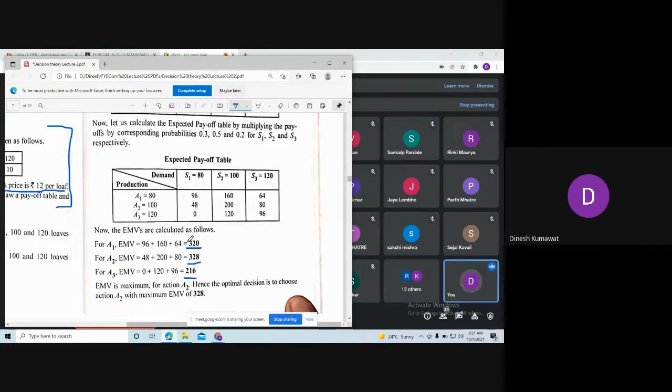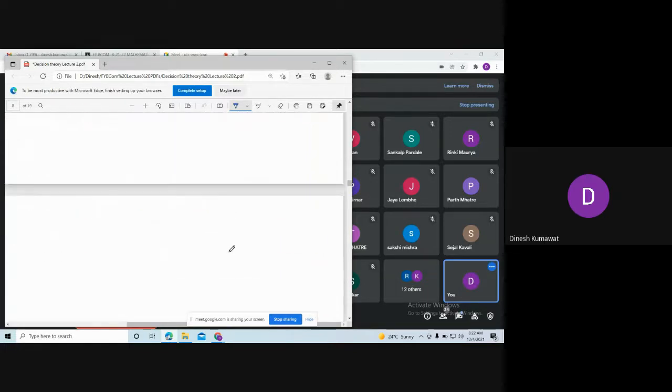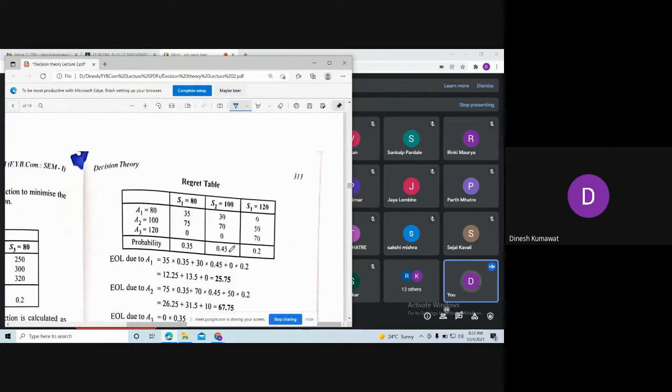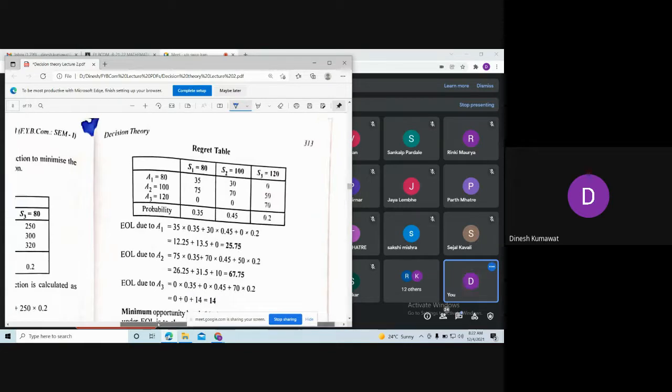And among these three values, we are going to select the maximum value. So maximum value is 328, which corresponds to action A2. Hence, the optimal decision is to choose action A2 with maximum EMV of 328. Okay, so let's see what we are having next.